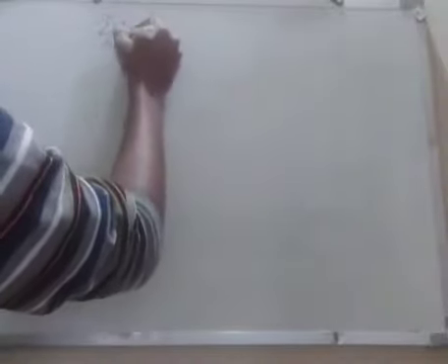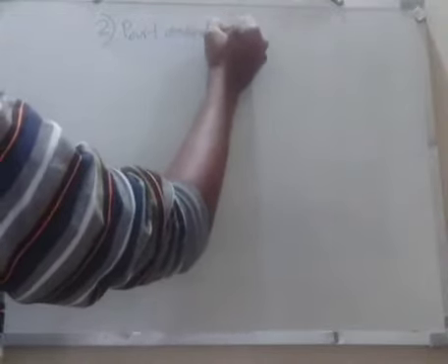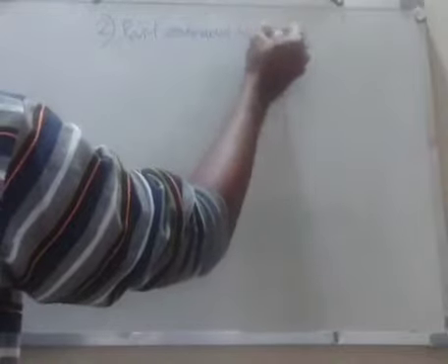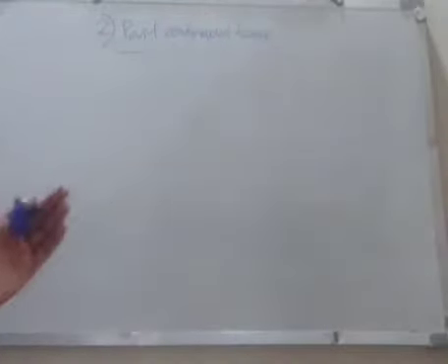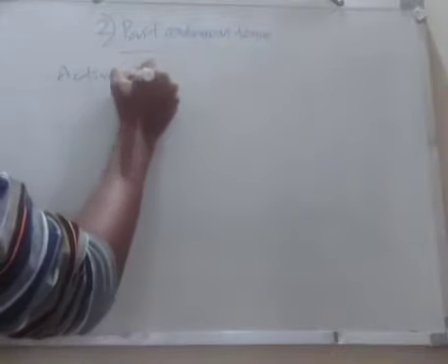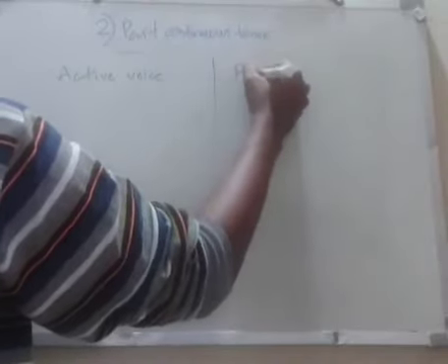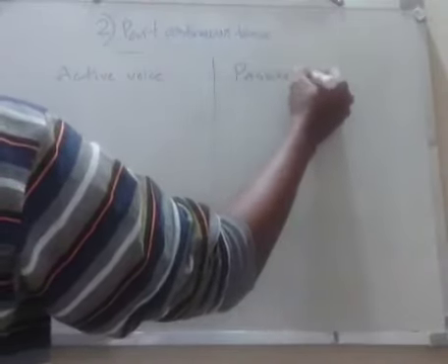Let's make the active voice in the past continuous tense and the passive voice, the active voice in the passive voice എങ്ങനെയാണെന്ന് നമുക്ക് നോക്കാം. So I will write past continuous tense. This is the second form of the past tense. So active voice and passive voice.